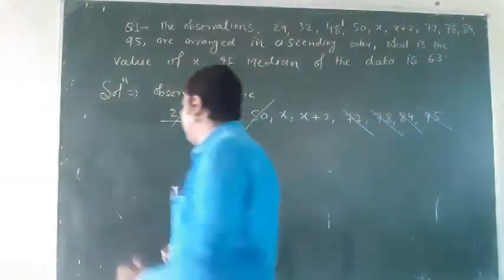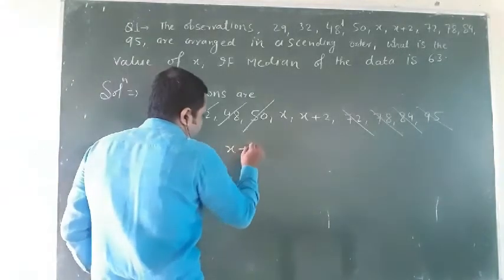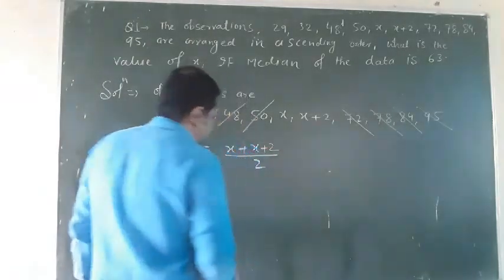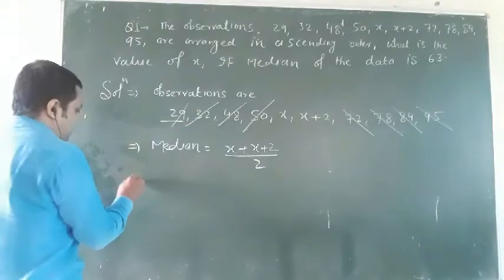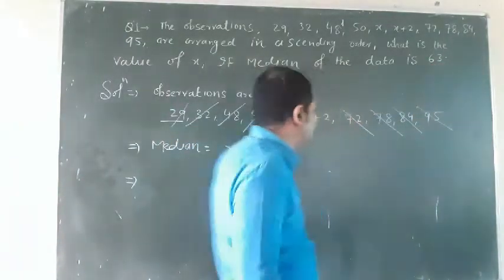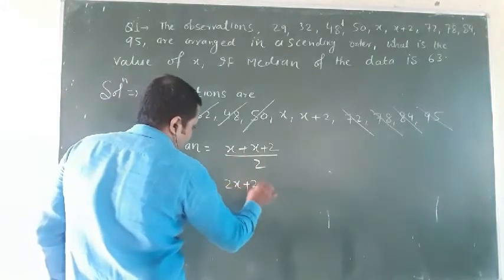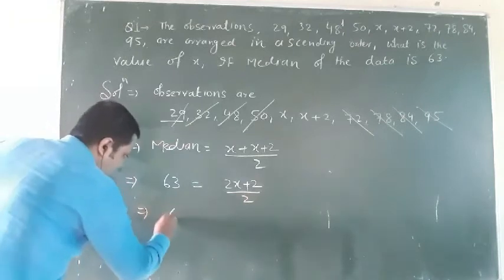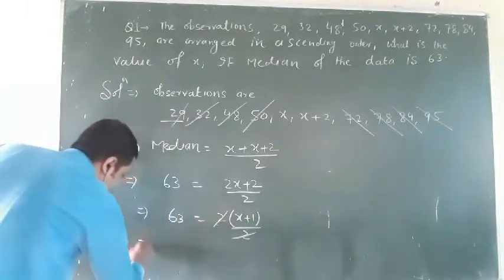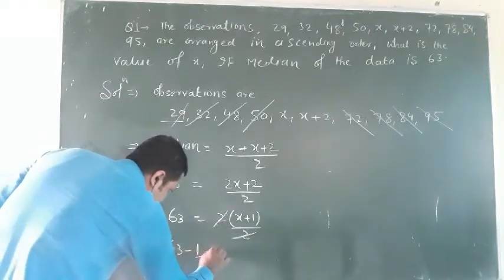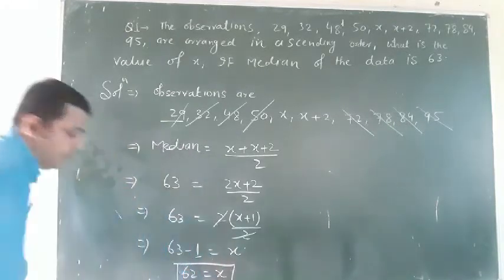So the median will be the sum of those two terms divided by 2, that is x plus 2 divided by 2. The median is given as 63. So 63 equals 2x plus 2 divided by 2, which is 2 common, x plus 1 divided by 2. The 2 cancels out, so 63 minus 1 is equal to x. So x will be 62. This is the value of x.